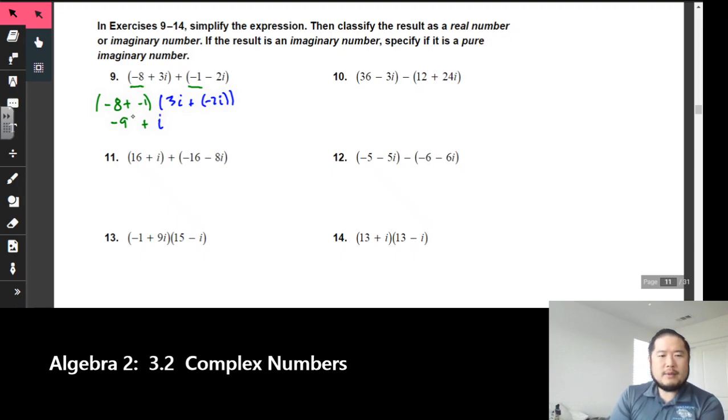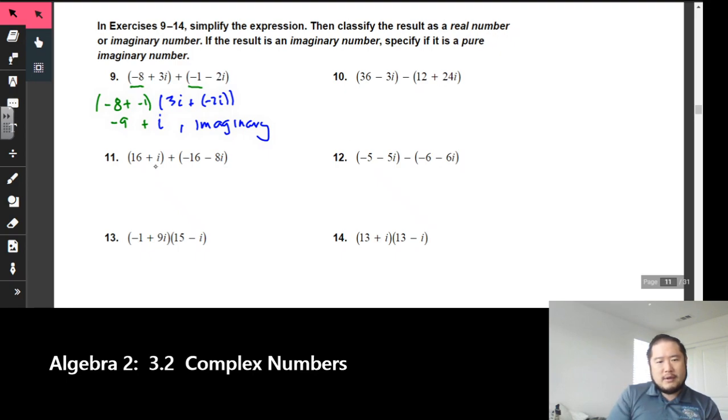So I have -9 plus i. We have i in our expression, so that should tell us that this happens to be an imaginary number. So this one is imaginary. If there was no i, then we can say that it happens to be a real number. But that's not the case right here.